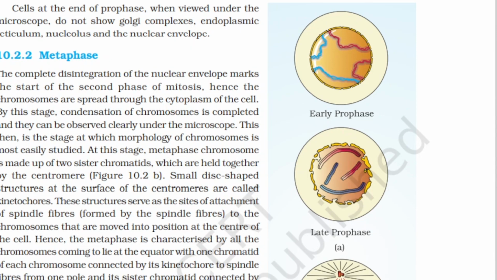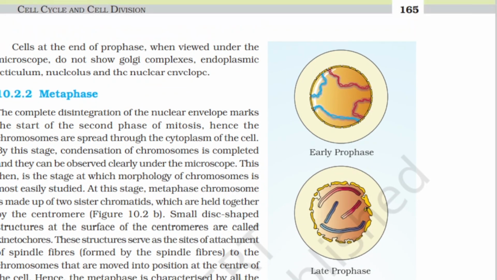Okay. Cells at the end of prophase, when viewed under the microscope, do not show Golgi complexes, endoplasmic reticulum, nucleolus, and the nuclear envelope. There is no membrane. So this is also around 4 to 5 important lines from this section.